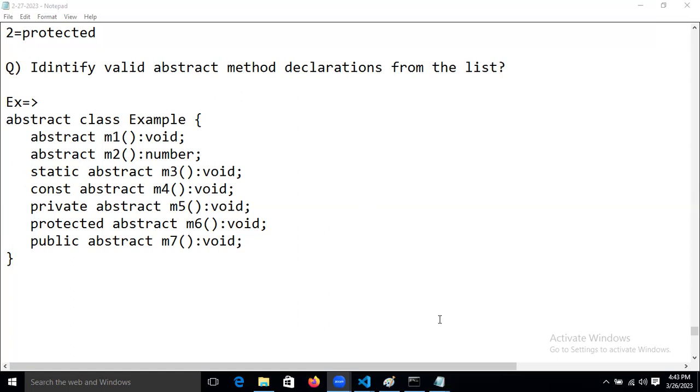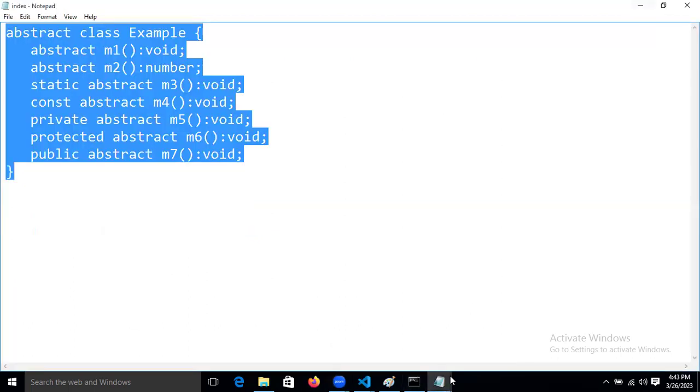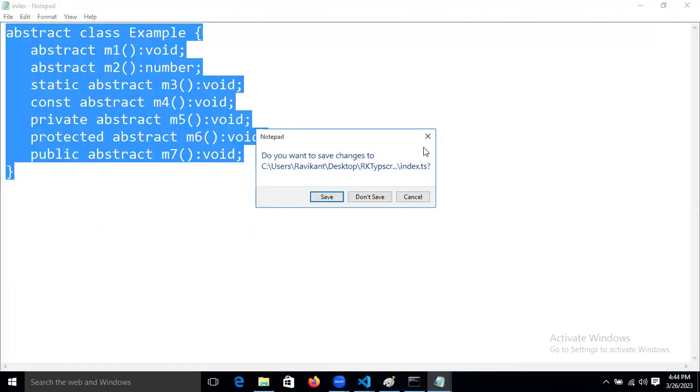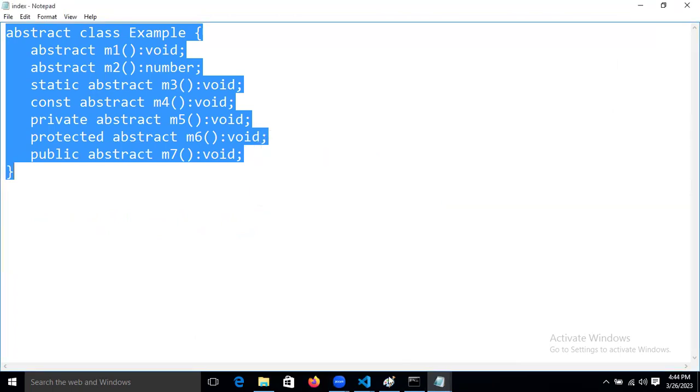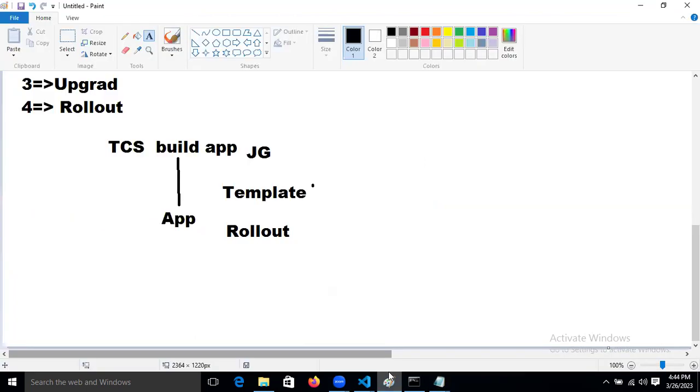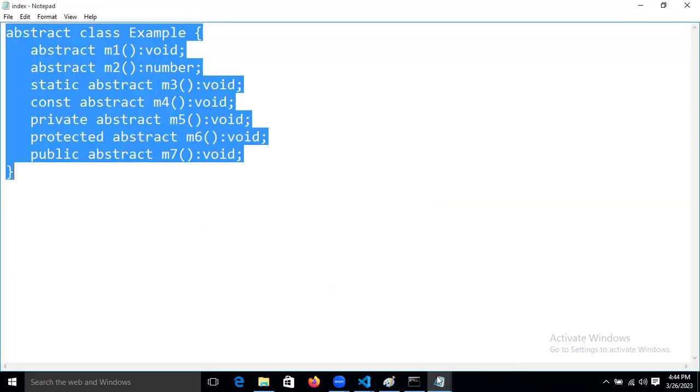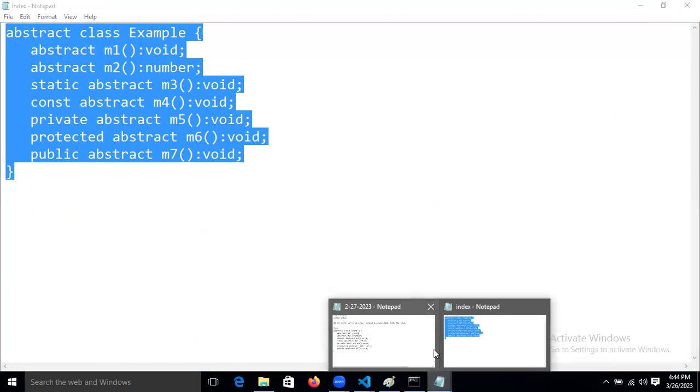Based on this discussion, what I'm going to do now, guys, is understand the module system. Our Angular also follows this hierarchy only, guys.